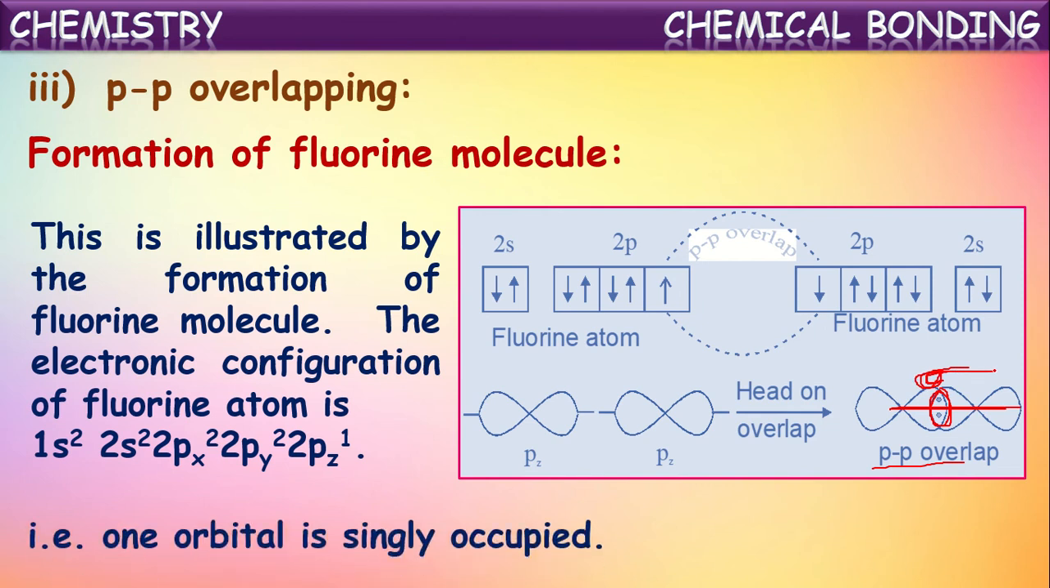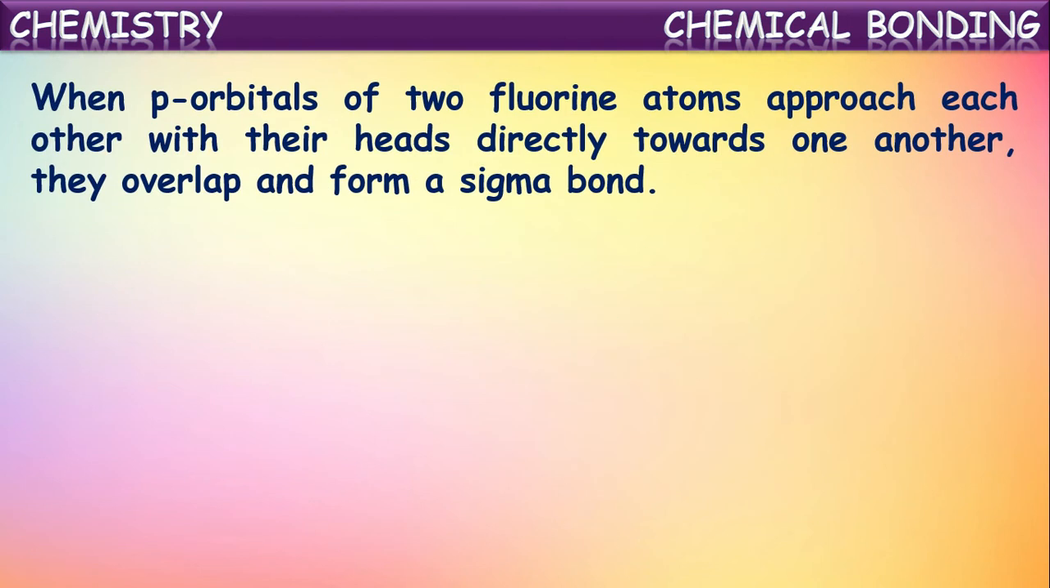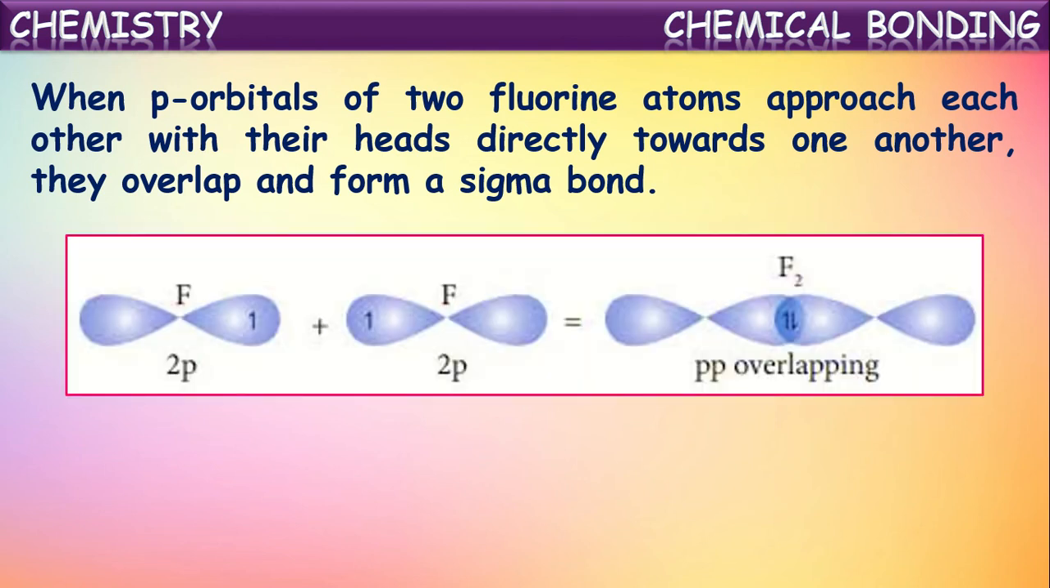That is, one orbital is singly occupied in the fluorine, of course, we have seen already. So when p orbitals of two fluorine atoms approach each other with their heads directly towards one another, they overlap and form a sigma bond. We have seen this already.